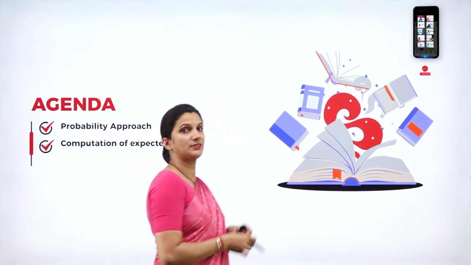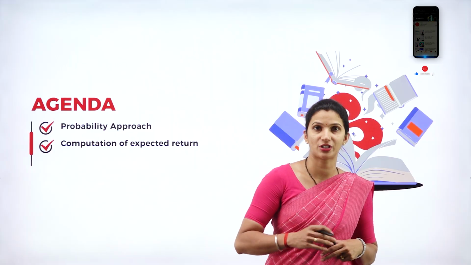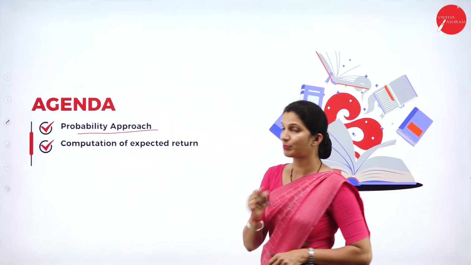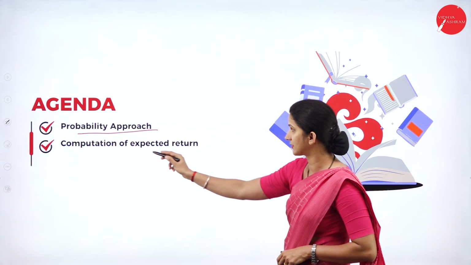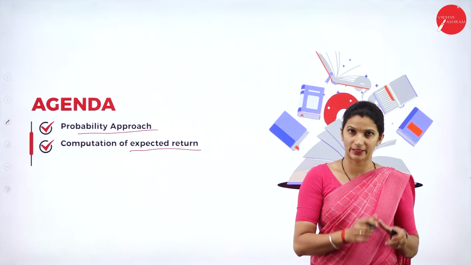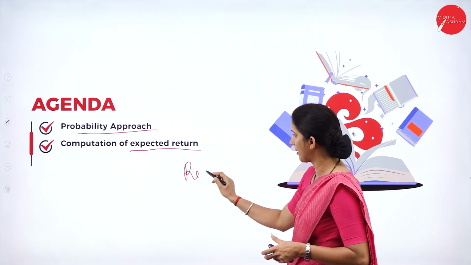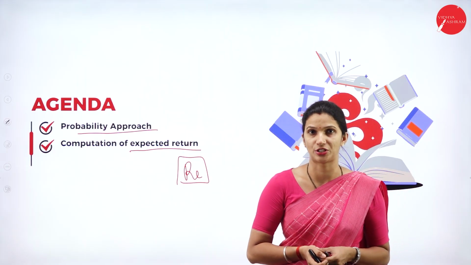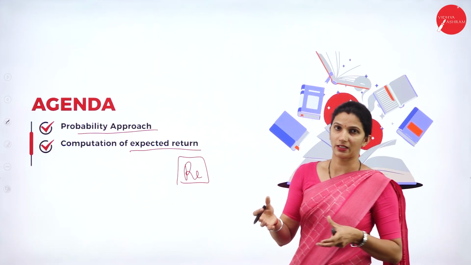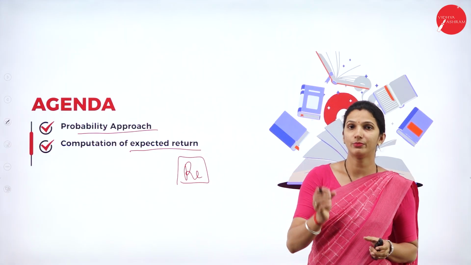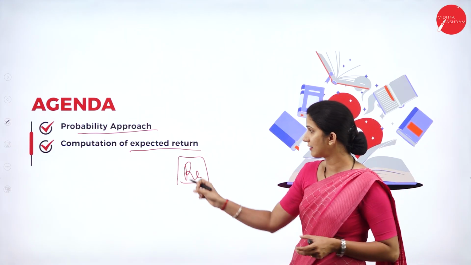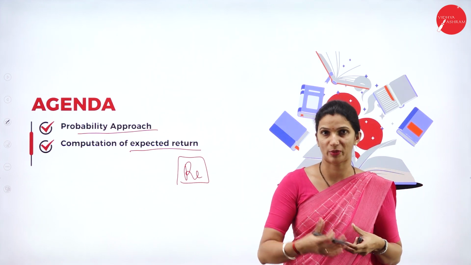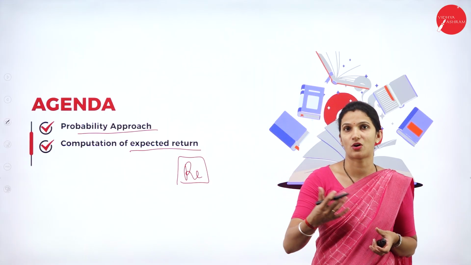In today's session, we will discuss the probability approach of measuring risk in capital budgeting. Under the probability approach, an important calculation is the expected return. Using the probability approach, we calculate the expected return of the project. Usually when two projects are there, which one to select? At that time, by using the probability values, we calculate the expected return. The project that has the highest rate of return, or expected return, will be accepted or considered.